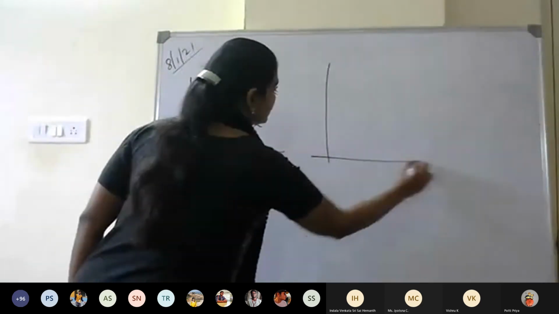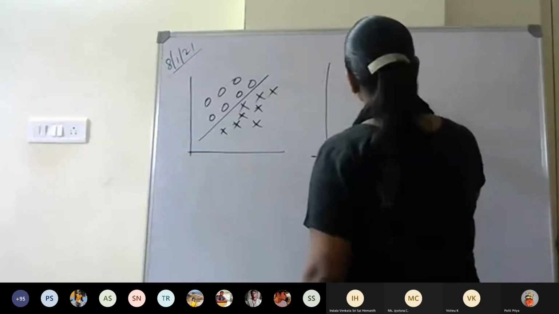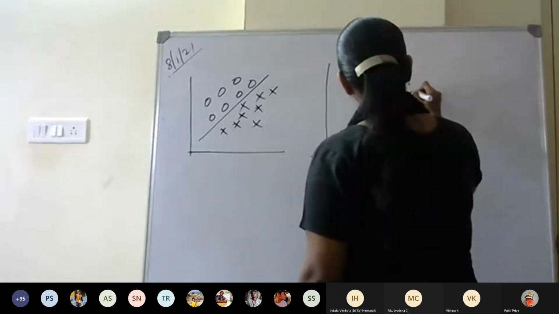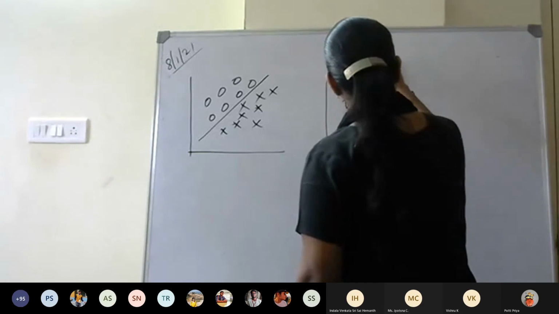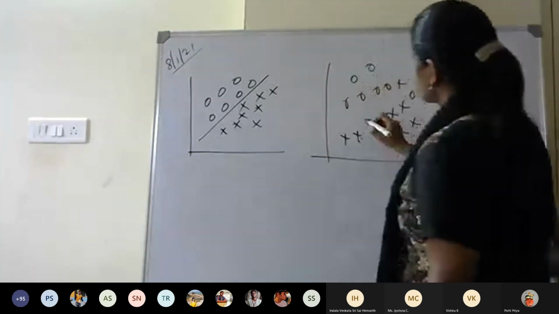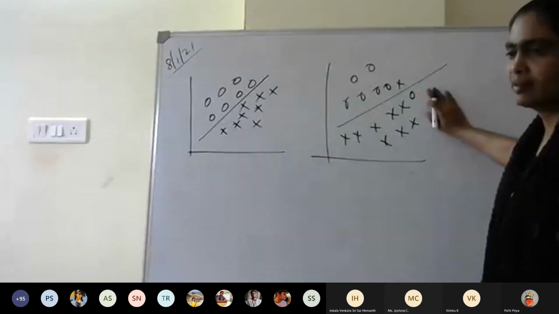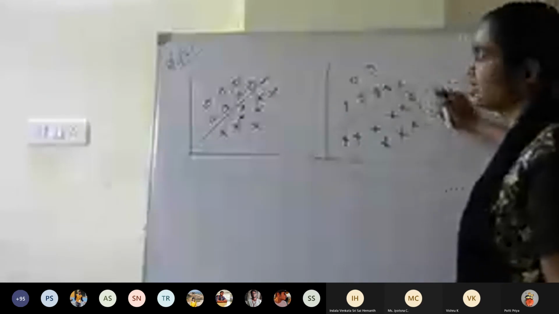Suppose I have another kind of data, so in this case, my model can develop like this. In that case, there will be one misclassification here and one misclassification here.